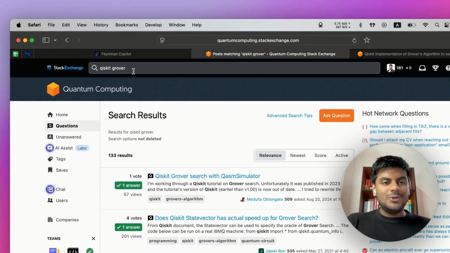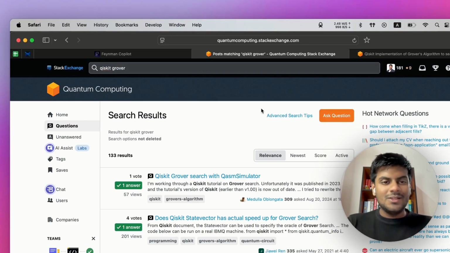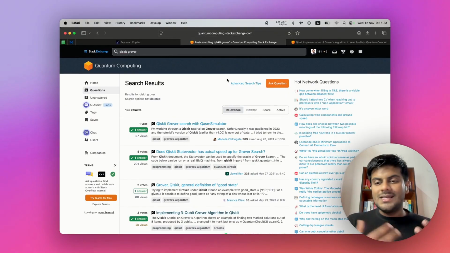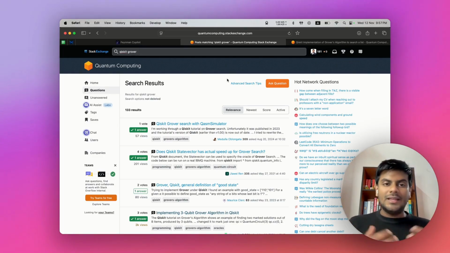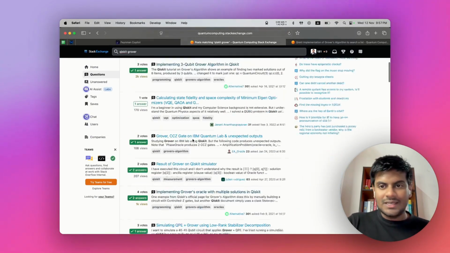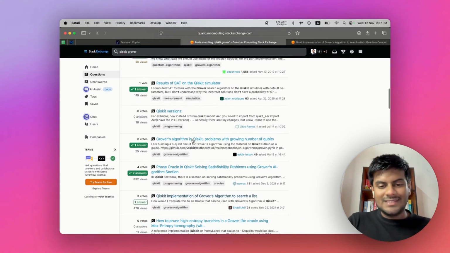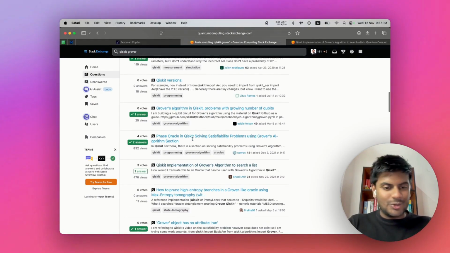So what I'm going to do is I have come to Stack Exchange and searched for Qiskit Grover algorithms. So Qiskit, you know, is IBM's quantum computing framework, and Grover is a quantum search algorithm. So this will bring immense exponential value when it comes to unstructured search. So I'm going to look for a question that is yet to be answered, and then let's take it and run it on our copilot and see how the results are going to be.